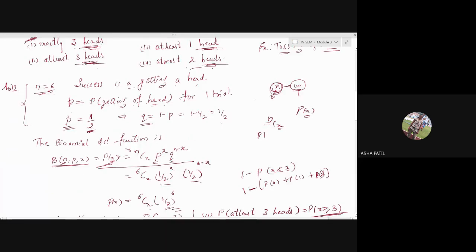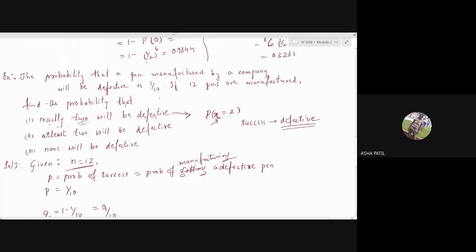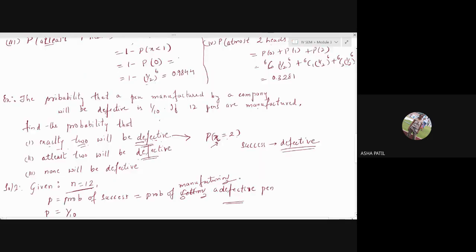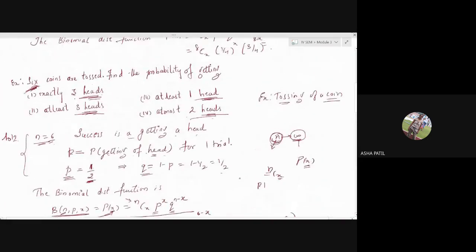In the next question, exactly 2 will be defective, at least 2 are defective. You want defective pens, so success is getting a defective pen. Read the question, see what is asked, and write what the success is. Once you know the success, write its probability for one trial. Then whatever P you get, go for your Q.